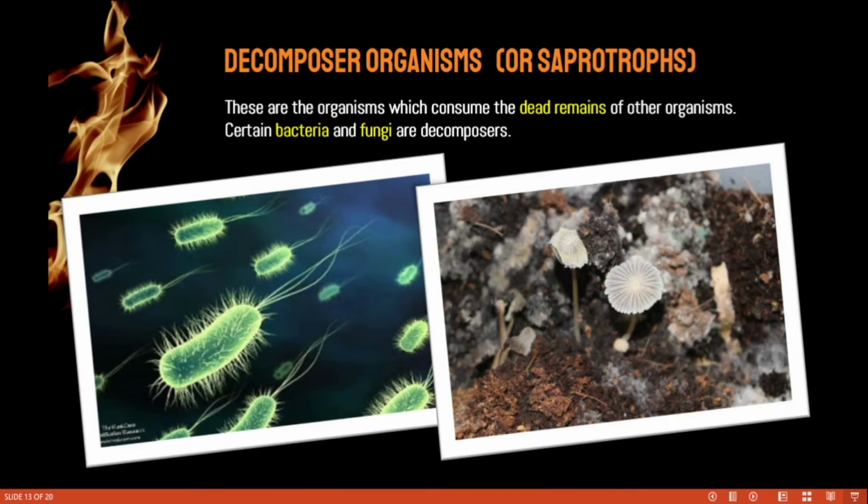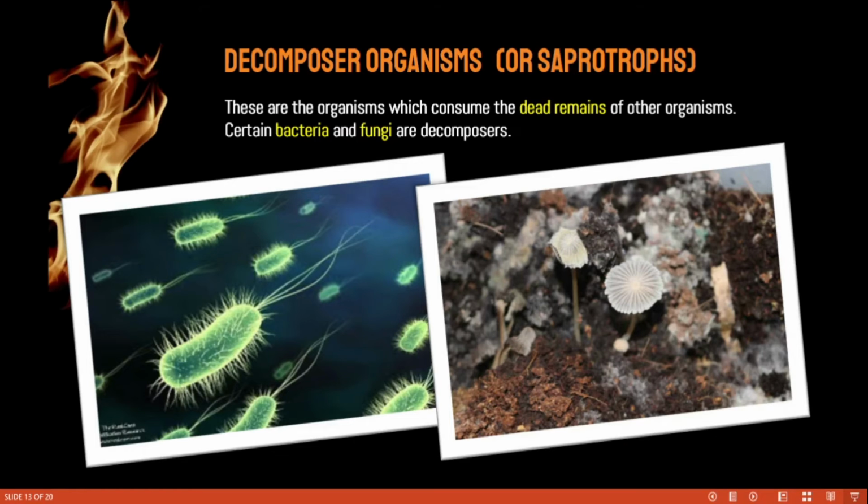Next, decomposers. What do we mean by decomposers? Organisms which consume the dead remains of other organisms. They break down dead and decaying organisms and feed on them. Finally they are converted into simple substances and stored in the soil. Finally, plants utilize the nutrients. See, here we have examples: bacteria and fungi.